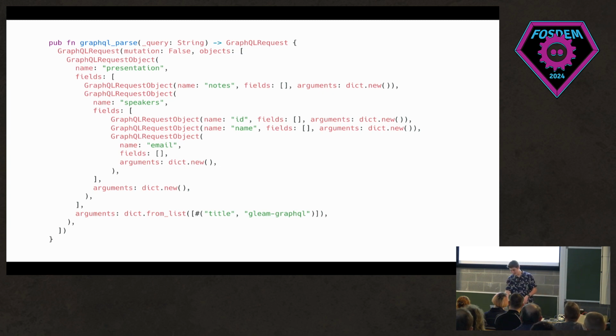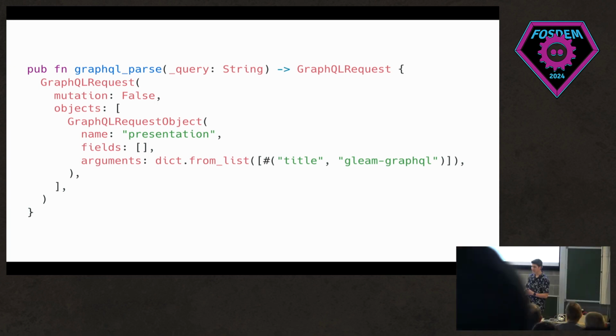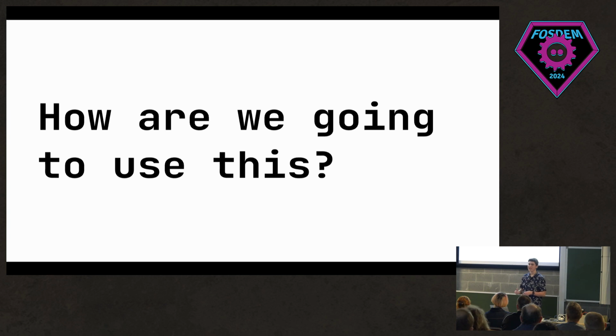So we'll remove some of the stuff that isn't particularly important, and we get left with this, which is just a simple function that would in reality take in the query as a string, actually parse it, and then would return something similar to this, where we're saying it's not a mutation, we're requesting the presentation and the set of fields that were there before, and then the argument is that the title has to be that. But how on earth are we even going to use this?